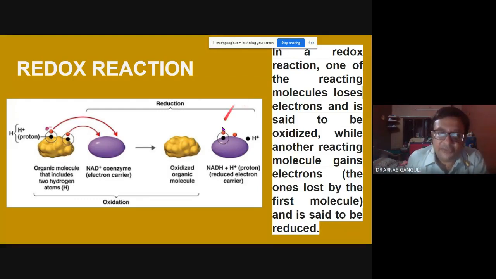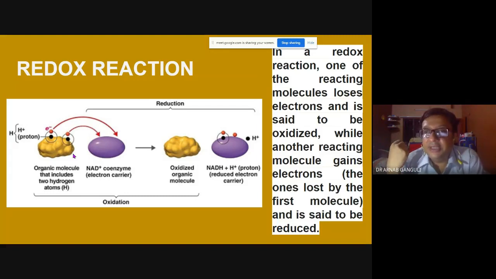The same thing applies for NADH. Take one organic molecule which has two hydrogen atoms. If you remember your biochemical metabolic steps, in the Krebs cycle you can find lots of dehydrogenases, for example the pyruvate dehydrogenases. All these enzymes take two hydrogens from a compound and convert it into another compound, and they give it to NAD plus.